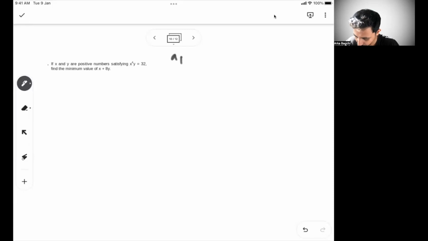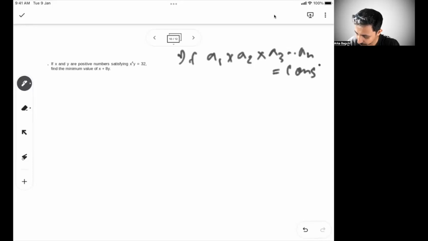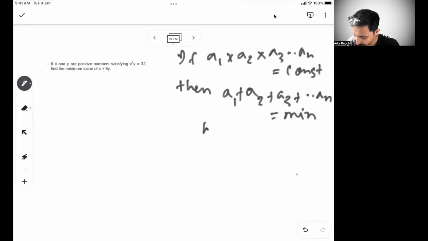a1 plus a2 plus a3 plus dot dot dot an is minimum when, or the other way, we said if a1 into a2 into a3 dot dot dot into an is constant, then a1 plus a2 plus a3 plus dot dot dot an will be minimum when a1 equal to a2 equal to a3